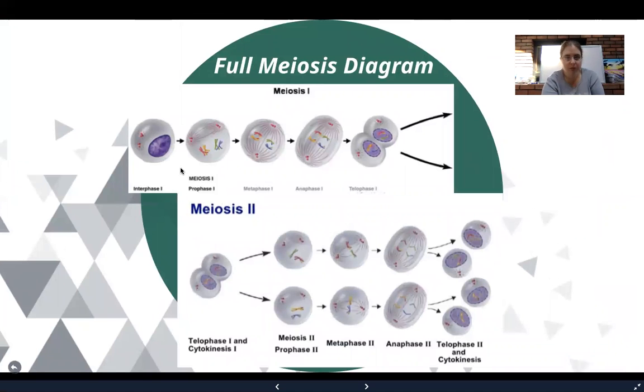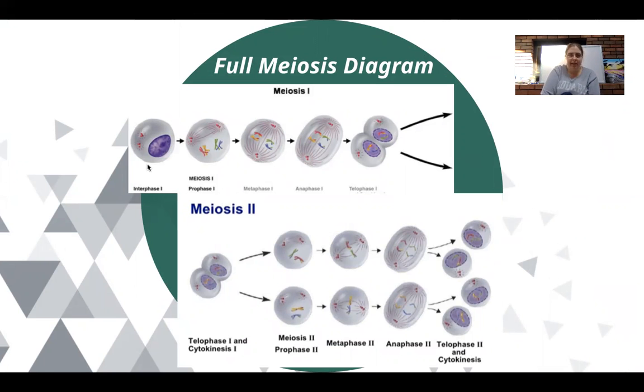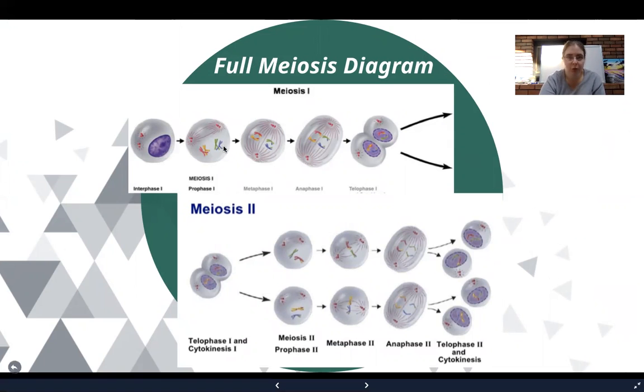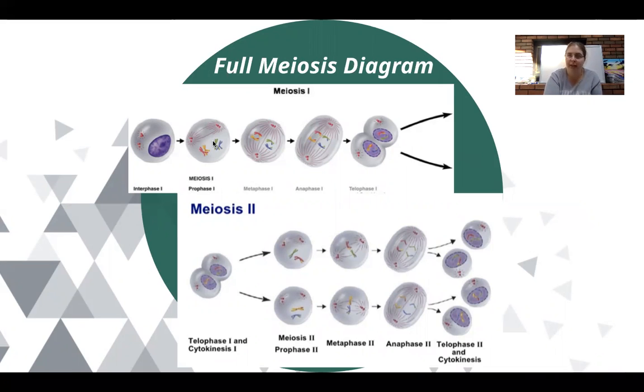So if you follow the movement of my mouse, here we have interphase 1, looks just like a normal cell, and we duplicate our DNA at that point. In prophase 1, the nuclear membrane has disappeared, the centrioles are beginning to move and build their spindle fibers, and the tetrads have formed. So the homologous pairs have gotten super duper close together that they actually can overlap, fuse, and exchange information. So we had crossing over occur.